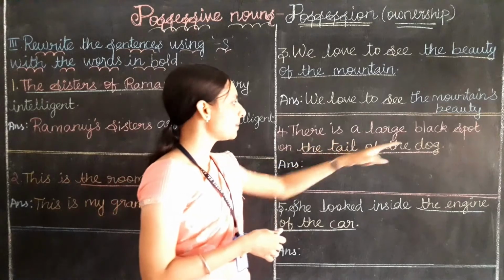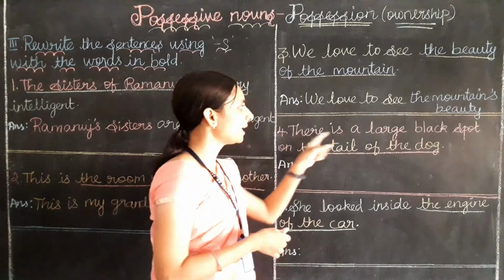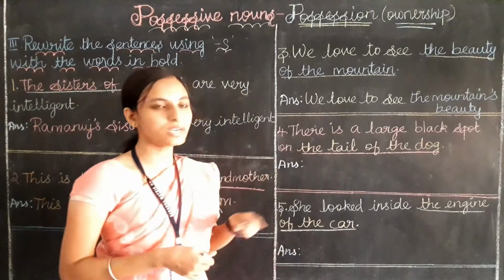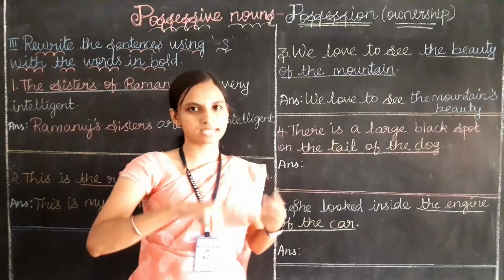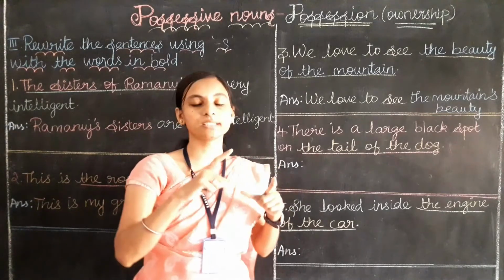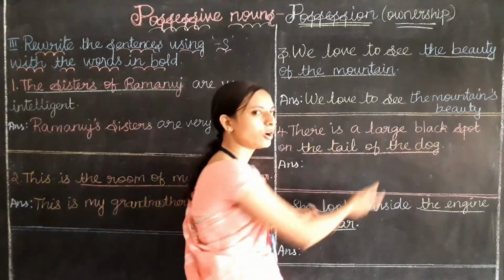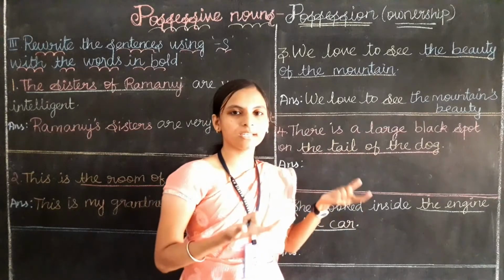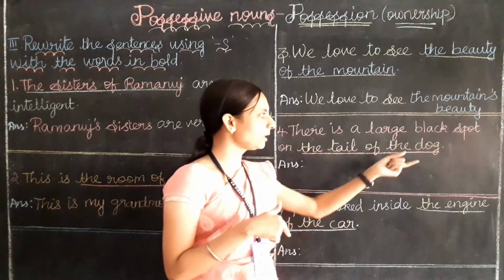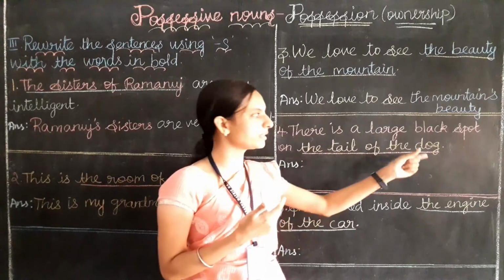There is a large black spot on the tail of the dog. So, on the dog's tail there is a large black spot. Here we are talking about the dog. What it owns? It owns a tail. We are talking about its tail only. So it's the possession for the dog only. The tail is the possession of the dog.